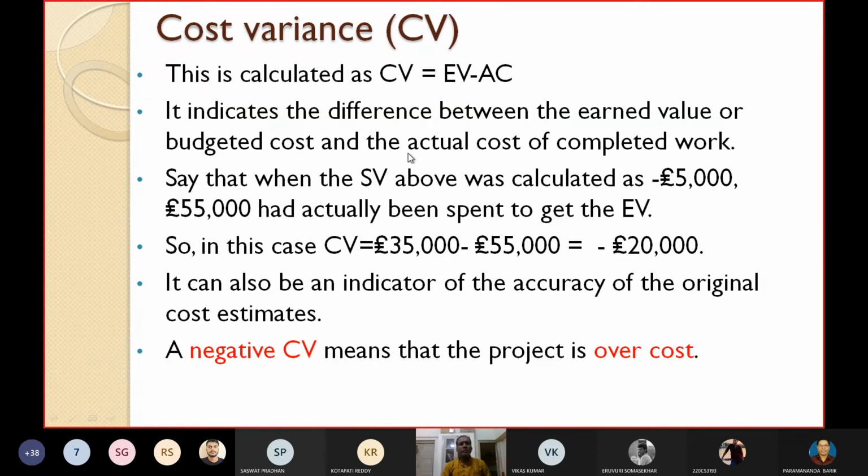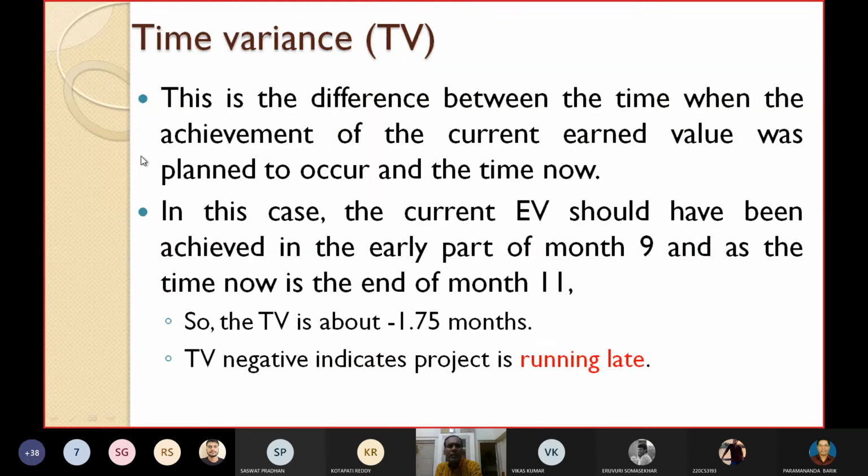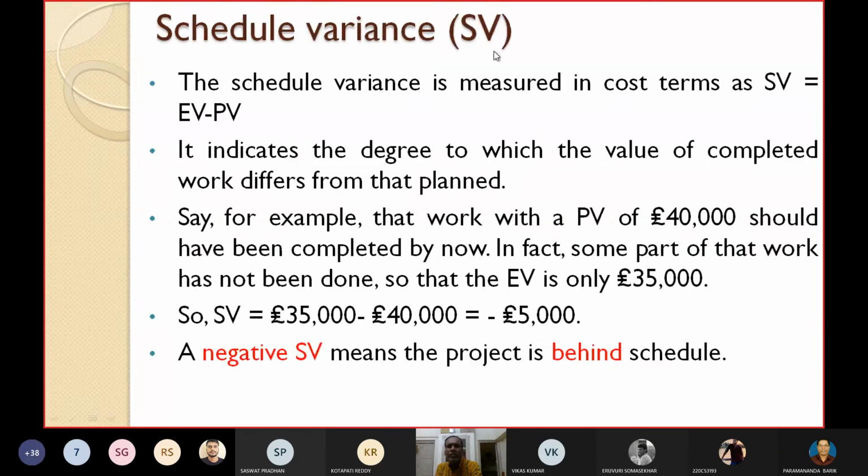Let's take quickly a small example. Say that when the SV above was calculated as minus $5,000, which is the previous example. What is the previous example? You can see here. In this SV example, I have told that PV was 40,000, but some work was not done, so EV is only 35,000. So we have calculated SV as 35,000 minus 40,000. This is equal to minus 5,000.